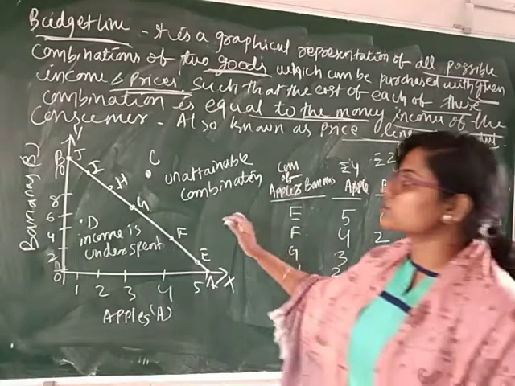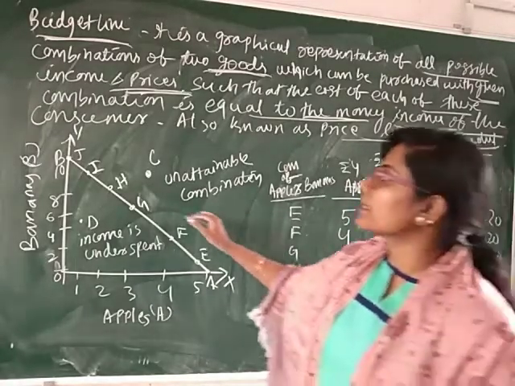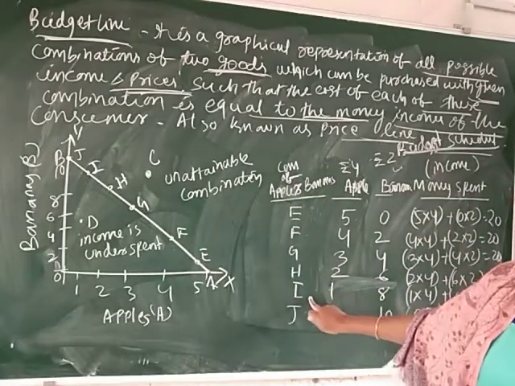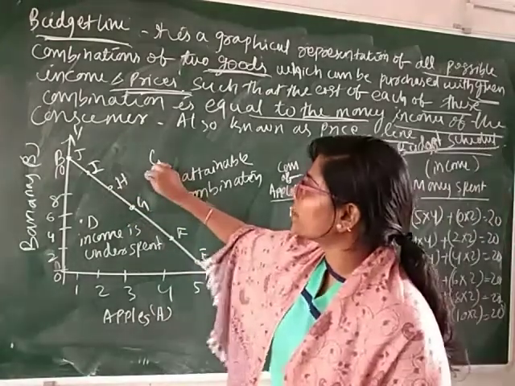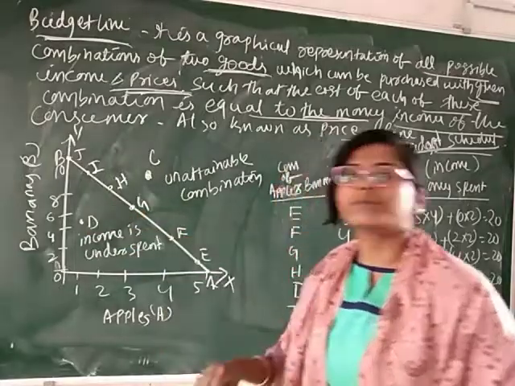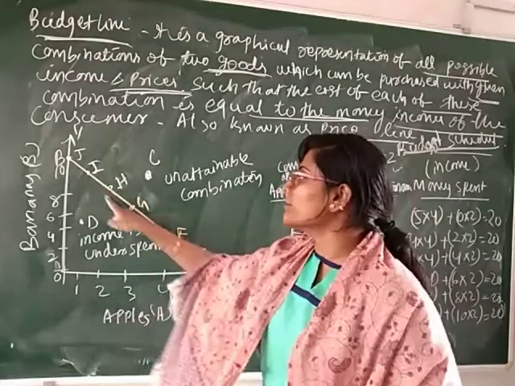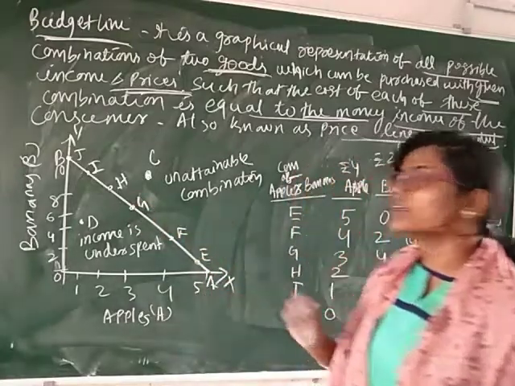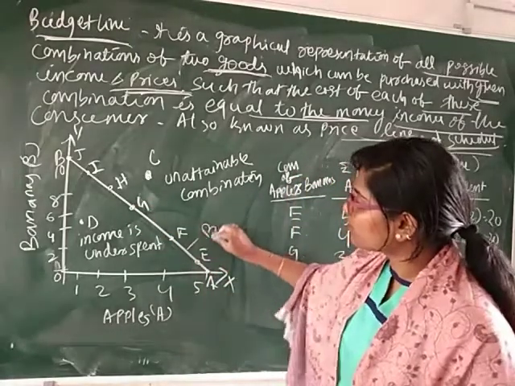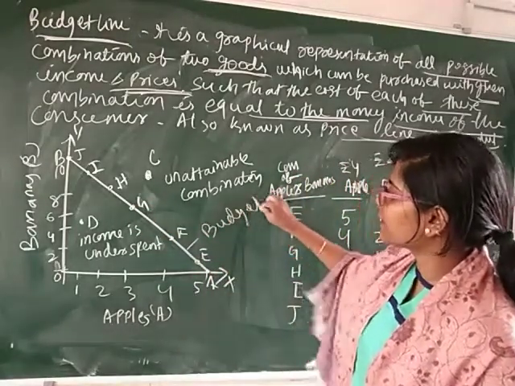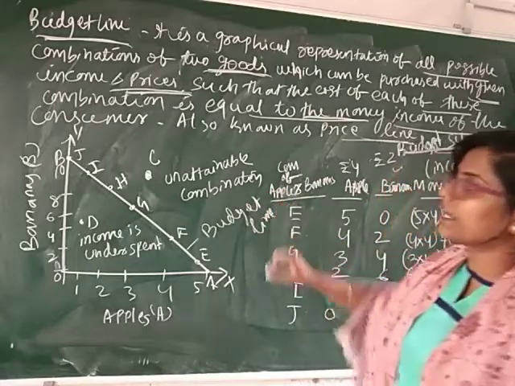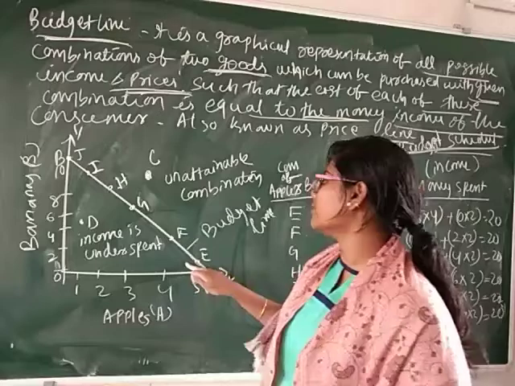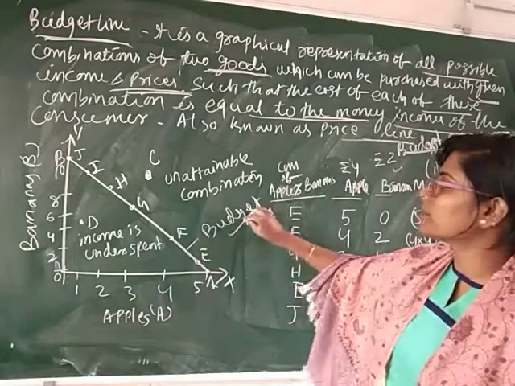This can be expressed through the diagram. This is the combination of apple and banana. This is point C and this is point D. All the combinations that lie on this line are known as the budget line. The combinations J, I, H, G, F, E all come under the budget line.